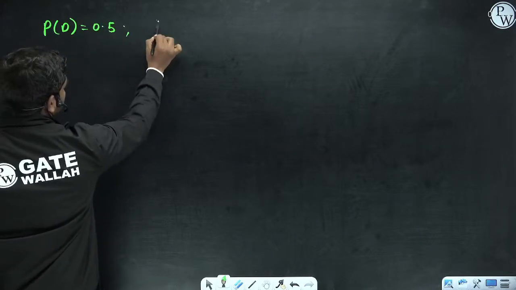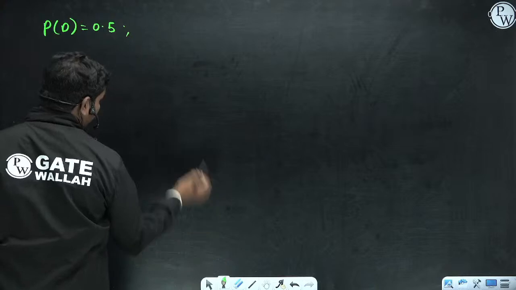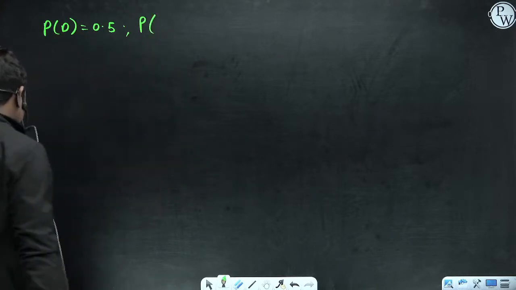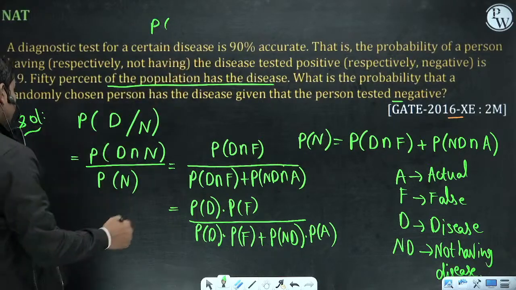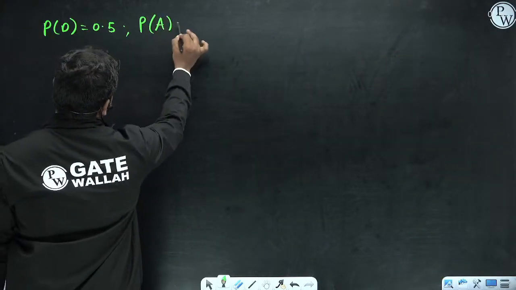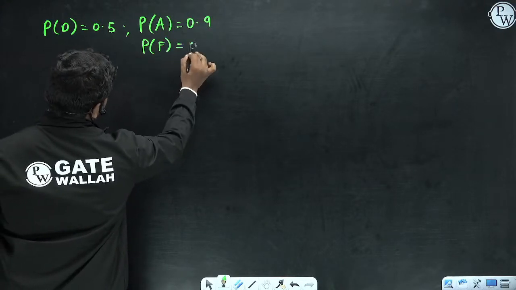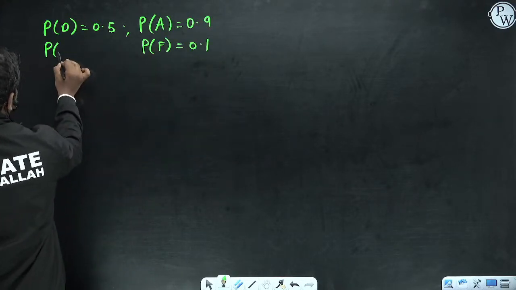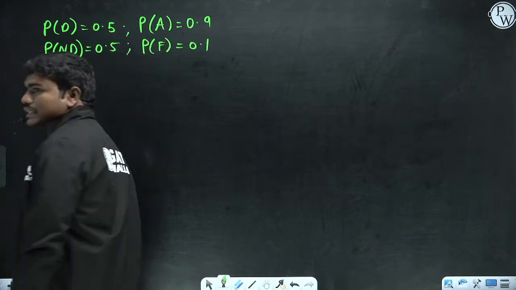And what is the probability of showing a fake result or an accurate result? The result is 90% accurate, so accuracy is 0.9, the fake or false result is 0.1, and the probability of not being infected is 0.5. Clear? These are the terms which are given in the question directly.